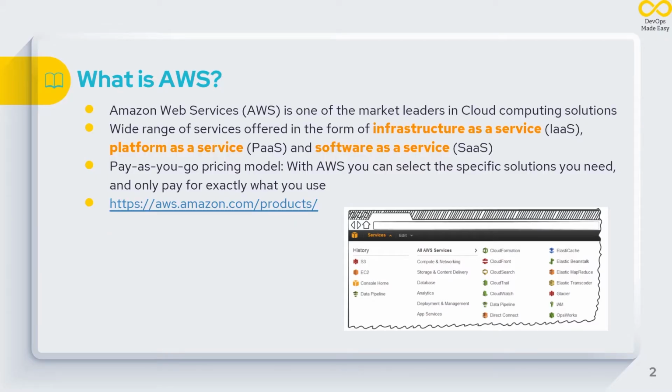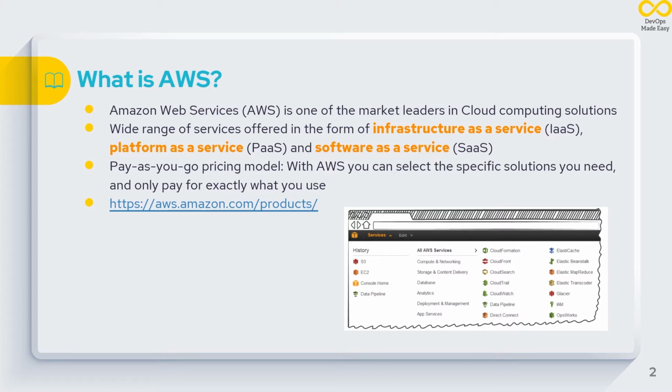AWS is one of the market leaders in the cloud computing solutions. It offers a wide range of services in the form of infrastructure as a service, platform as a service, and software as a service. All these are service models. And also AWS follows a pay-as-you-go pricing model, which means you only pay for the service which you actually use.